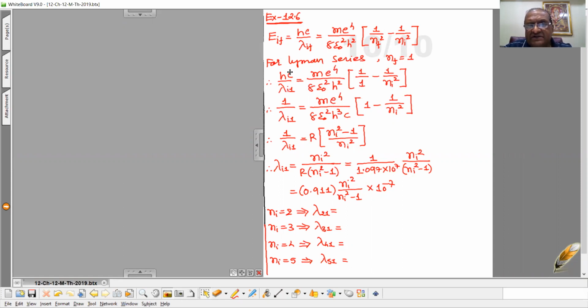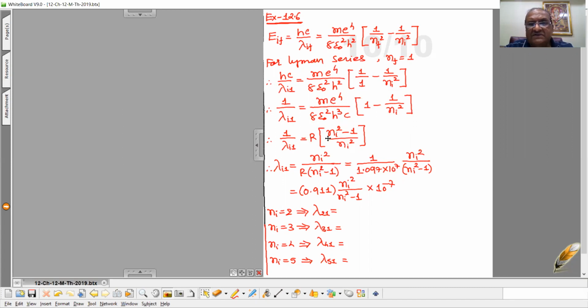Take this hc on right hand side. So 1 upon lambda I1 is equal to me4 upon 8 epsilon 0 square h cube c into bracket 1 minus 1 upon ni square. So here this me4 upon 8 epsilon 0 square h cube c is the Rydberg constant.